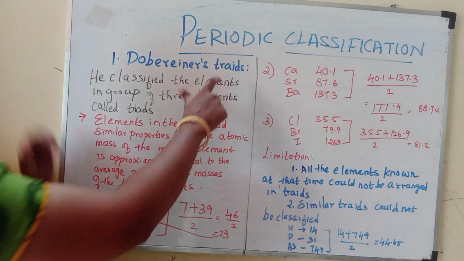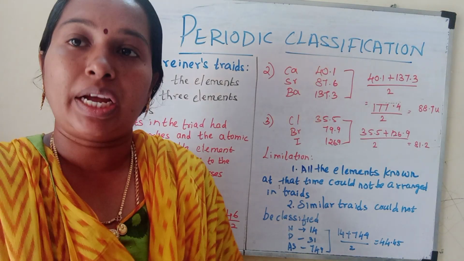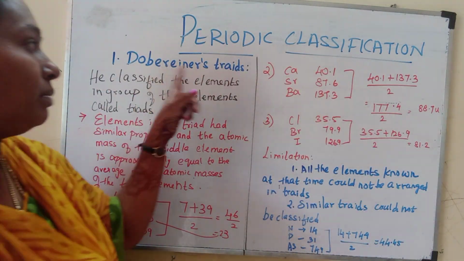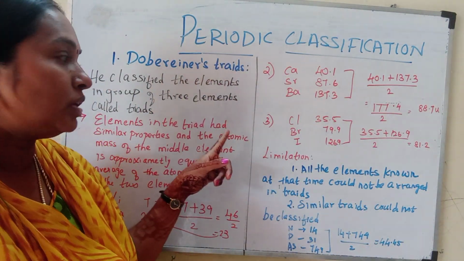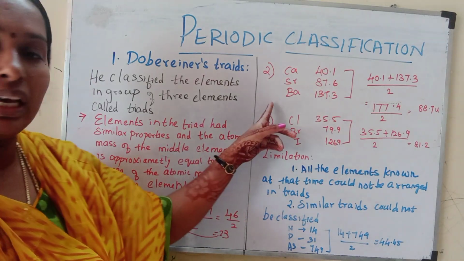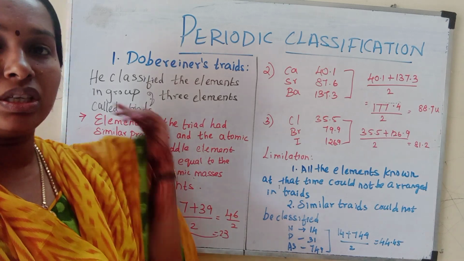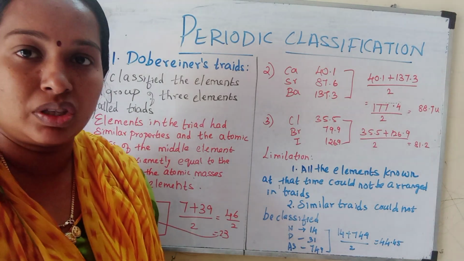So what is a triad first? If they ask a 3-mark question, how do you write it? First, you have to mention the triads. Then you have to mention the law that was given, and you have to give an example, and you have to write the limitation. So this is the way to present a 3-mark question.